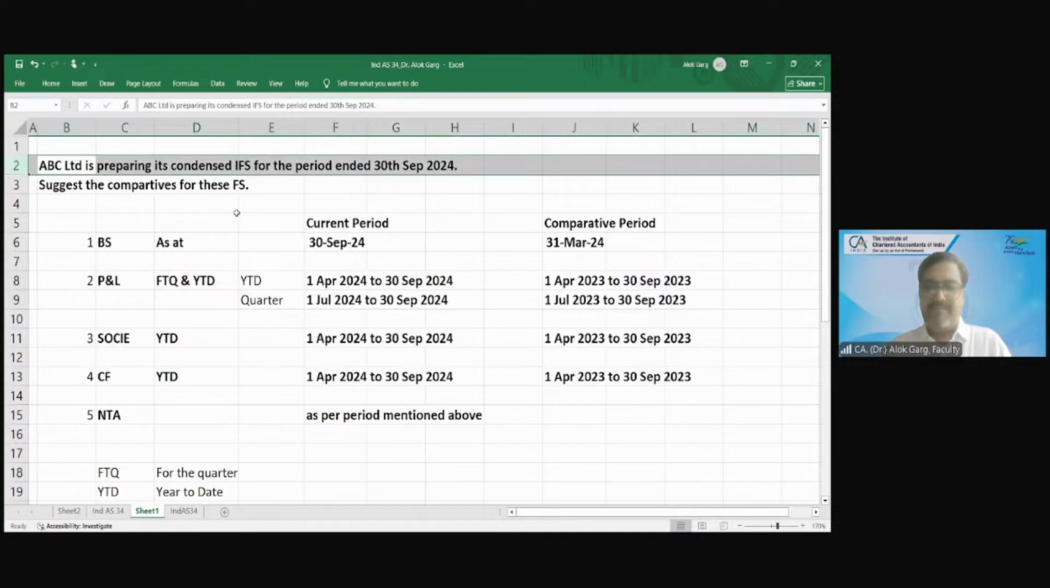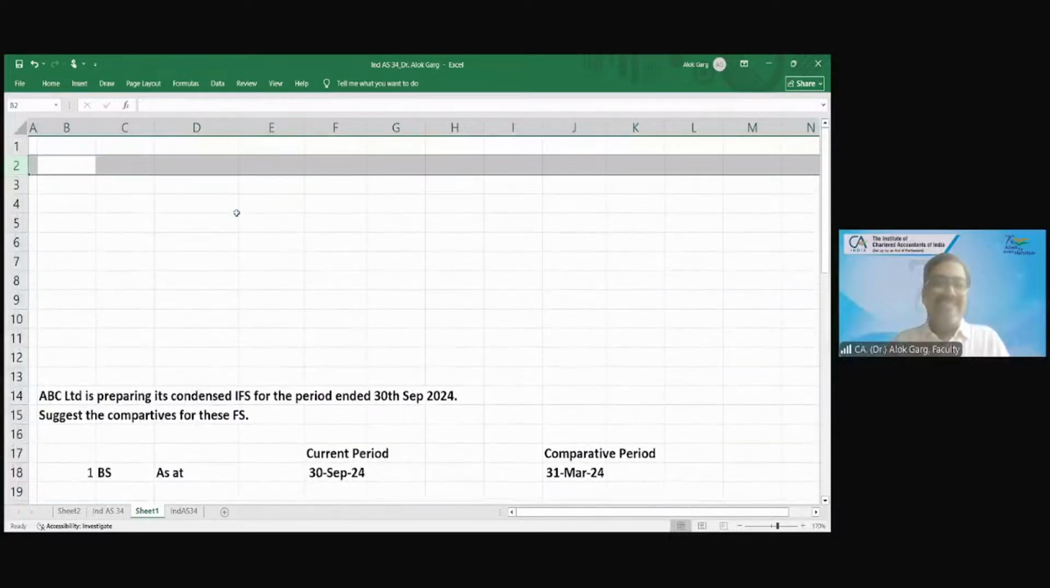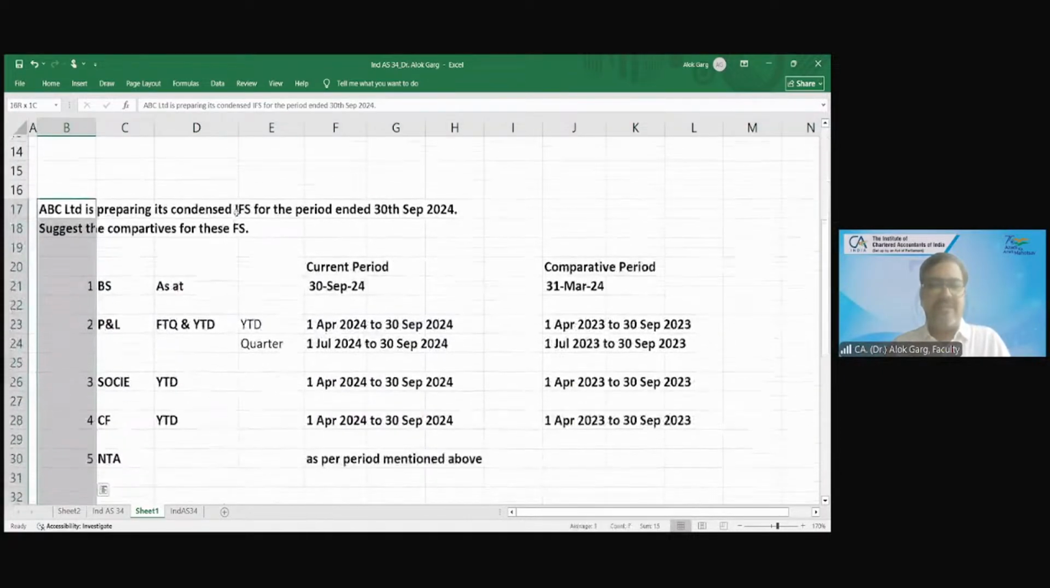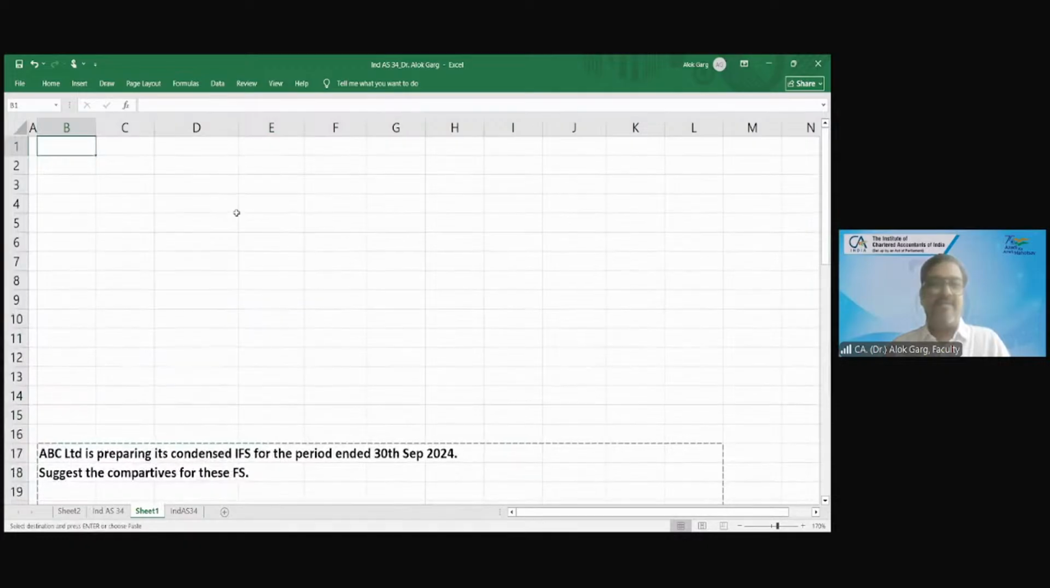No, sir. Let's do 3 months also. Quickly do 3 months also. In 3 months, what will be your year to date, YTD? This is a very small standard, not to worry. We will be able to wind up this standard by maximum by 9:45. It's a small standard.